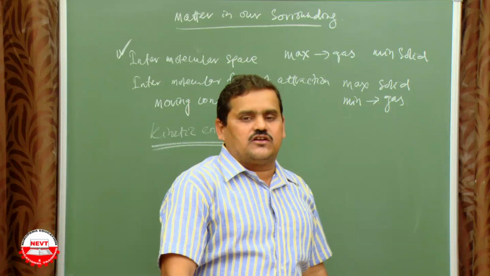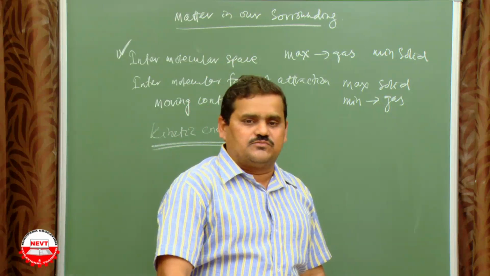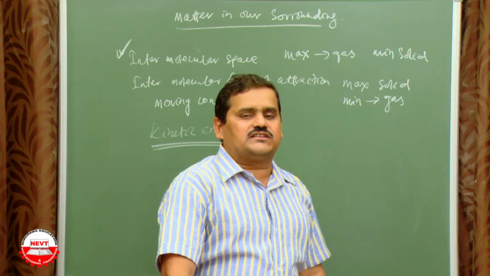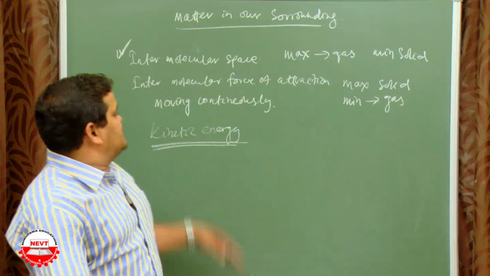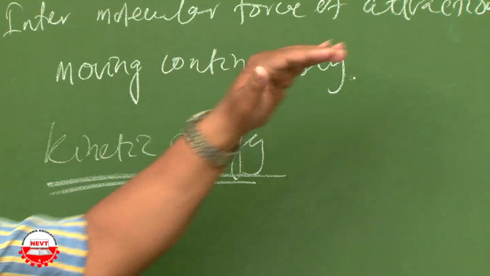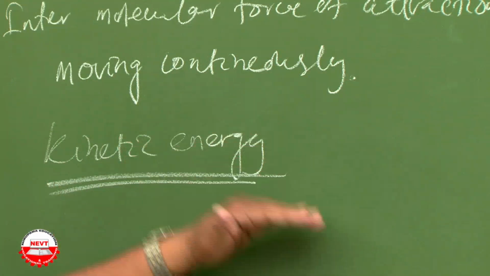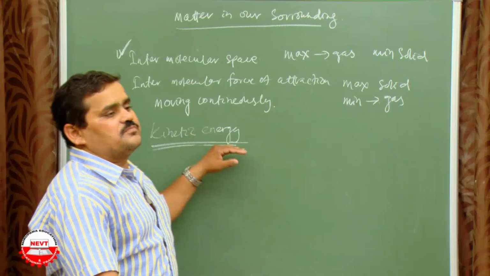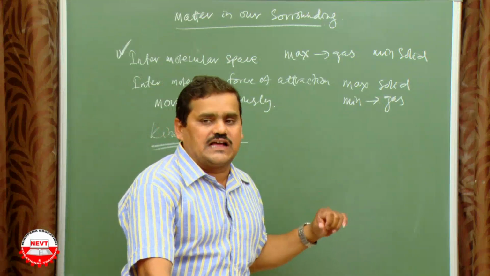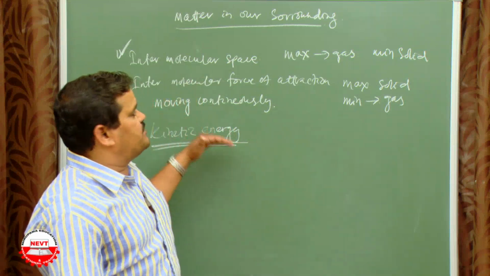So more speed or more motion means the kinetic energy is more, and less speed means kinetic energy is less. As the motion of the particle in a gas is maximum, the kinetic energy of the particle is also maximum in gas, but minimum in solid.